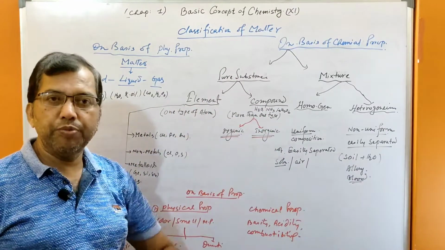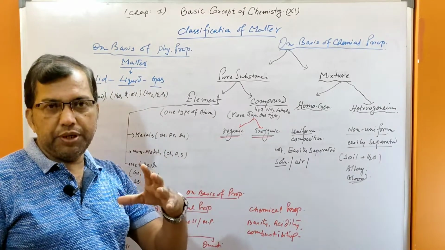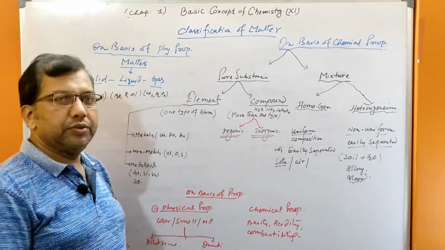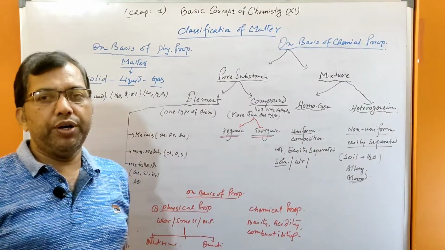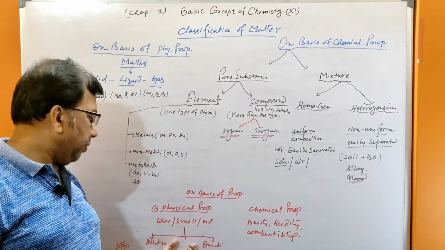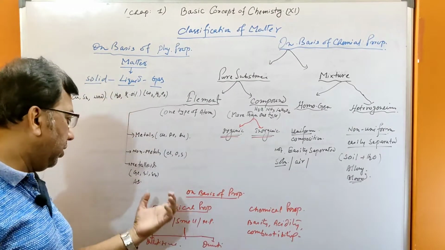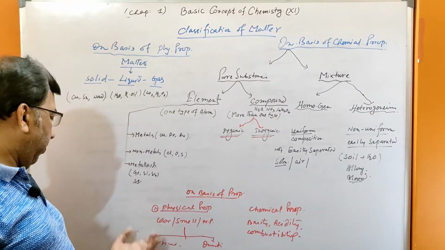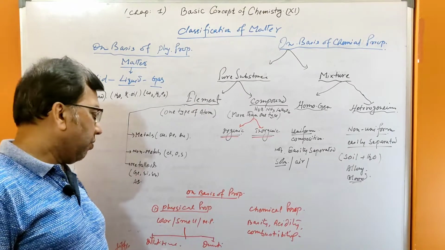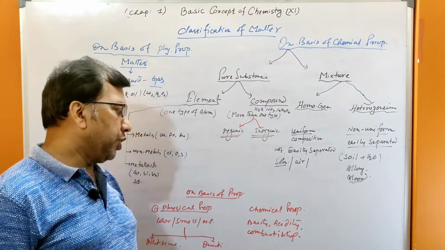This is chemical property and physical property. What are they? A substance can be identified on the basis of its color, its smell, its melting point, boiling point. These are physical properties. Physical property can further be subdivided into qualitative and quantitative. In qualitative analysis it is difficult to separate, and in quantitative analysis it is easy to separate out.